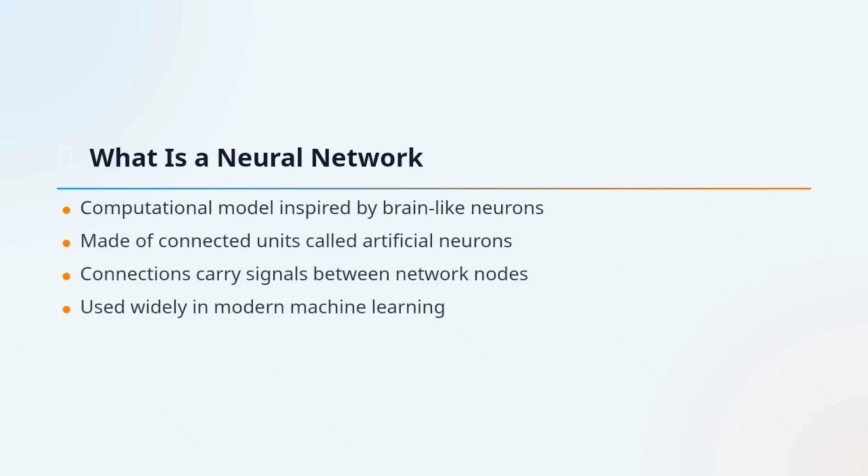A neural network, also called an artificial neural network, is a computing model inspired loosely by how neurons connect in the brain. It is made of many small units called artificial neurons, and these units pass signals to one another through connections. Each connection helps carry information forward through the system. In machine learning, this setup allows the model to learn patterns from data instead of following only fixed handwritten rules.